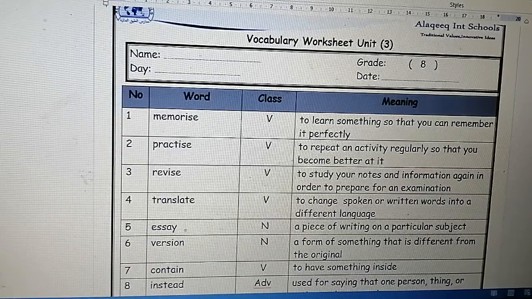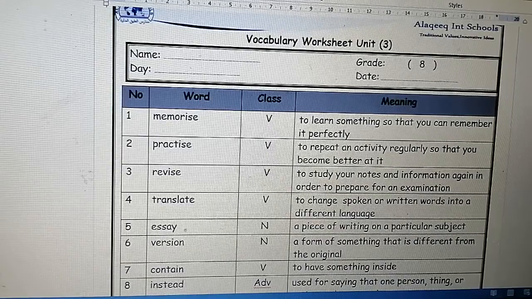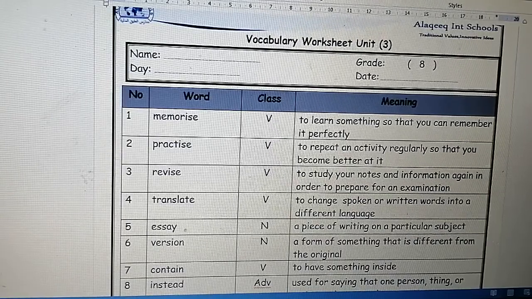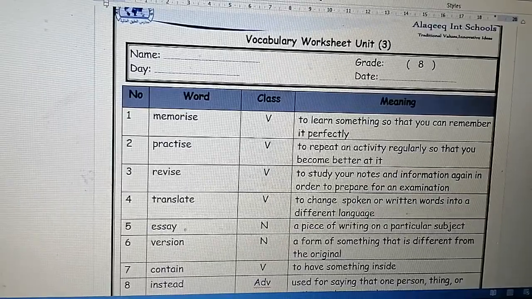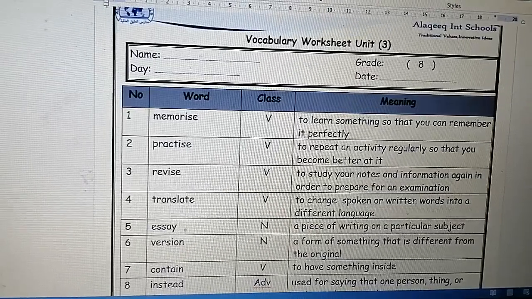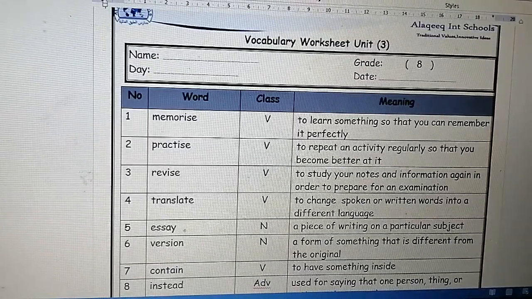Number 7, contain. It's a verb, to have something inside. Contain, verb, to have something inside. Again, contain, to have something inside. Of course, it's a verb. Okay, now let's move to the next word.